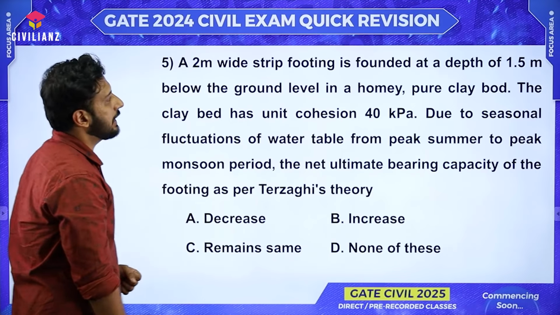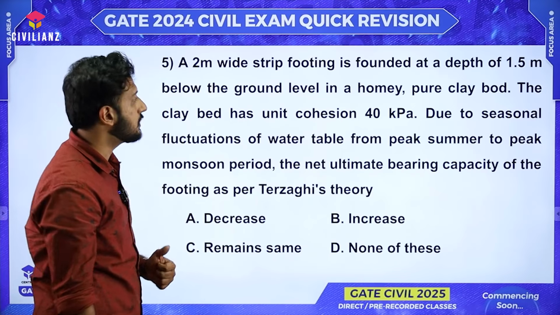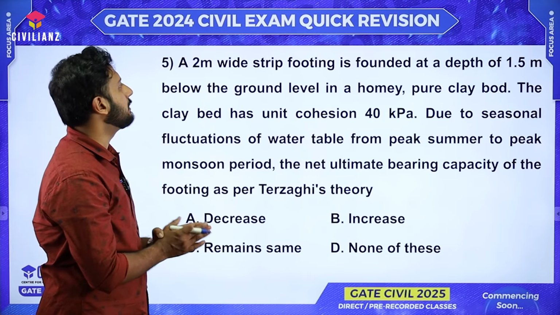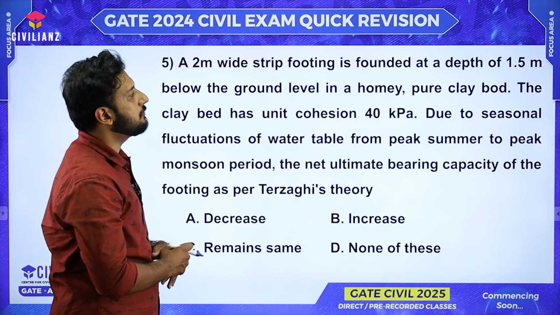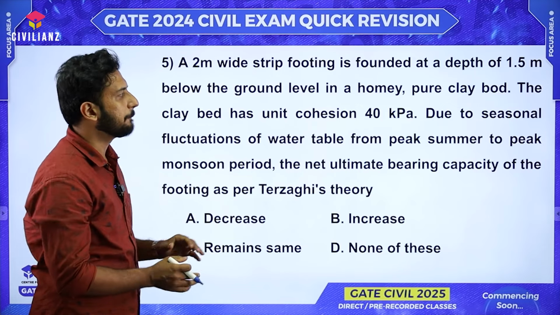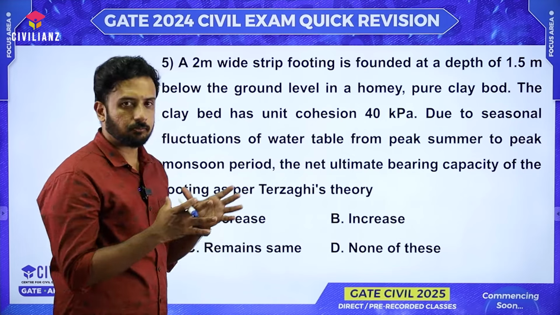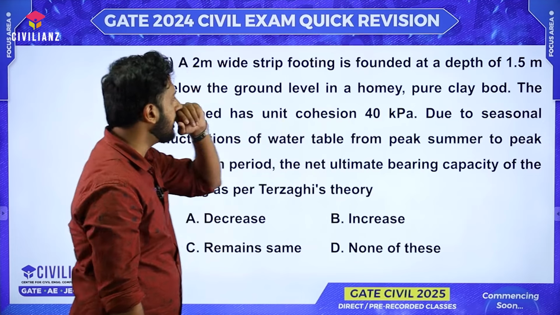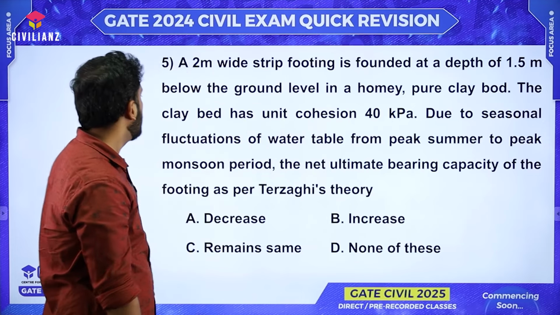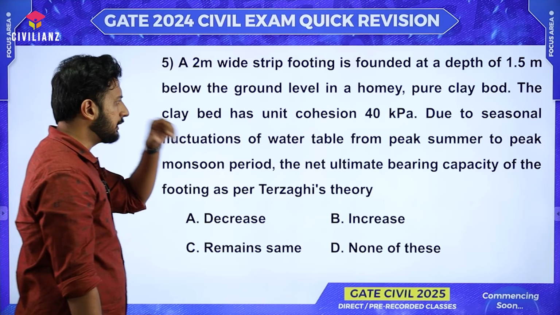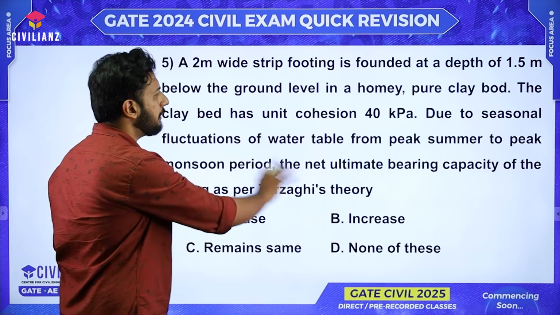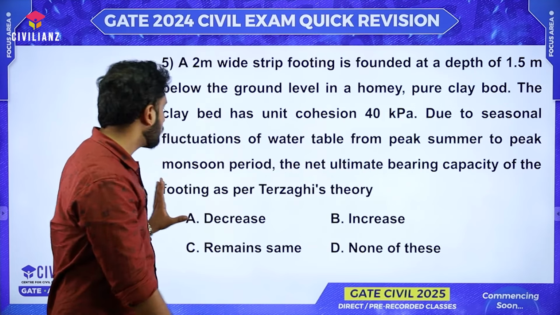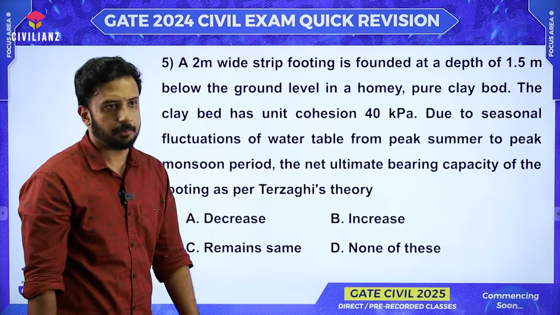This question is actually from the foundation engineering chapter. They have given that there is a strip footing having 2 meter width and it's at a depth of 1.5 meter below the ground level. Now there is an important keyword here, nothing but pure clay. Let it be pure clay. Now the clay bed has a unit coefficient, C value is given, whatever, let it be. Finally, what they are asking is the net ultimate bearing capacity of the footing as per Terzaghi's theory.